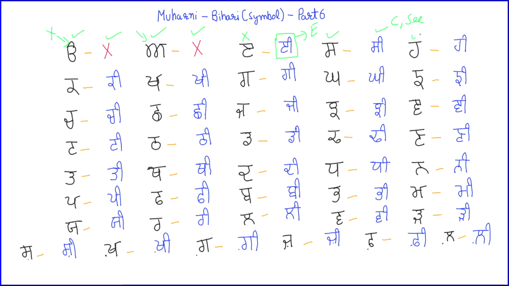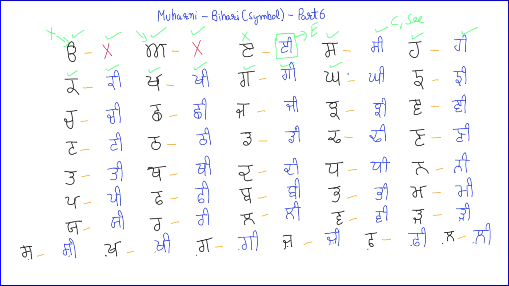Then we have Ha-ha. Ha-ha is going to give the sound of Ha. You have attached Bihari matra. This becomes He. Then we have Kakka. Kakka is going to give the sound of Ka. Ki. Kakha. Kha. Ki. Gagga. Ga. Gi.